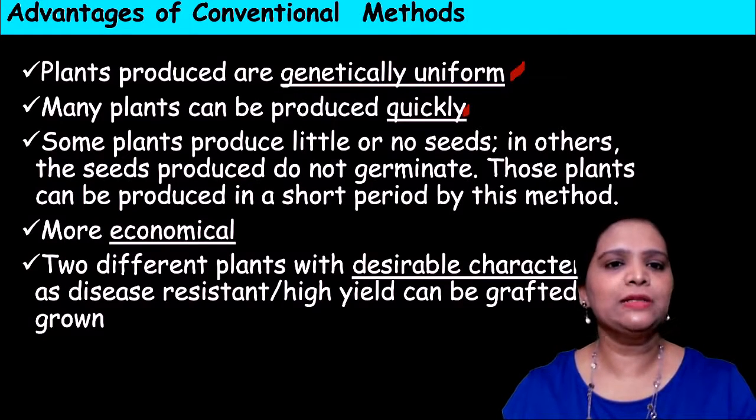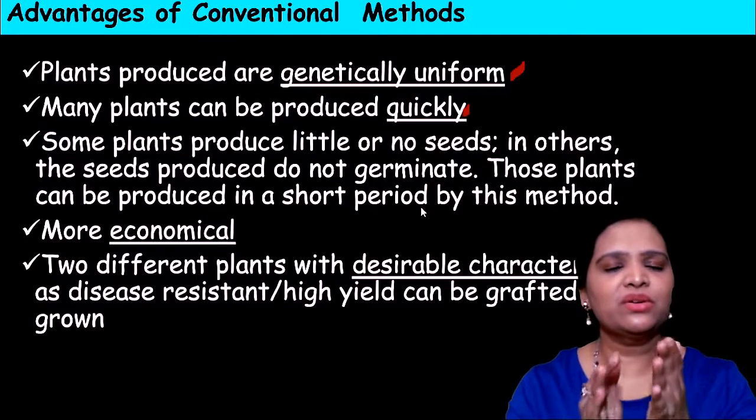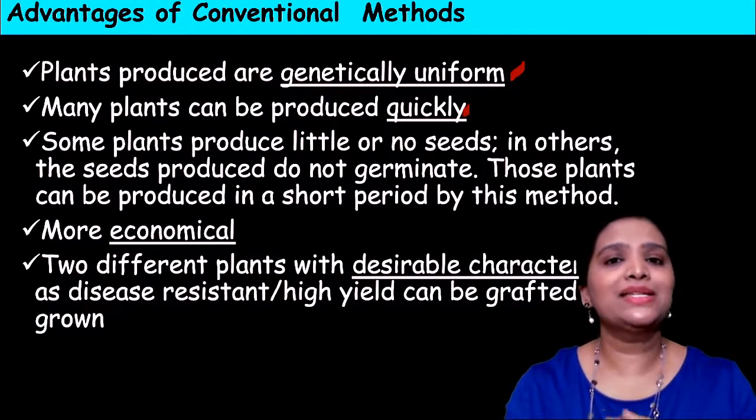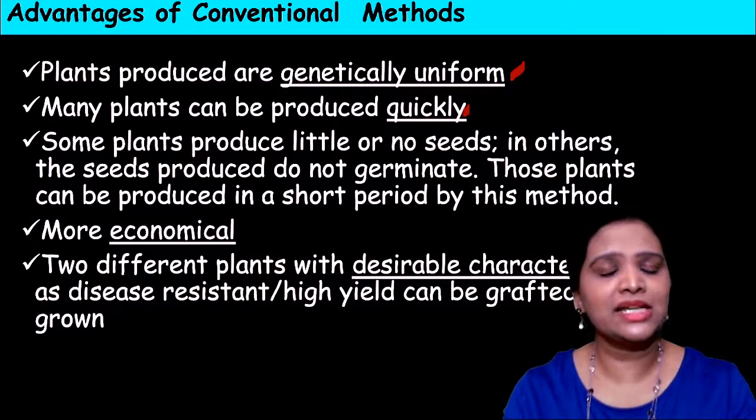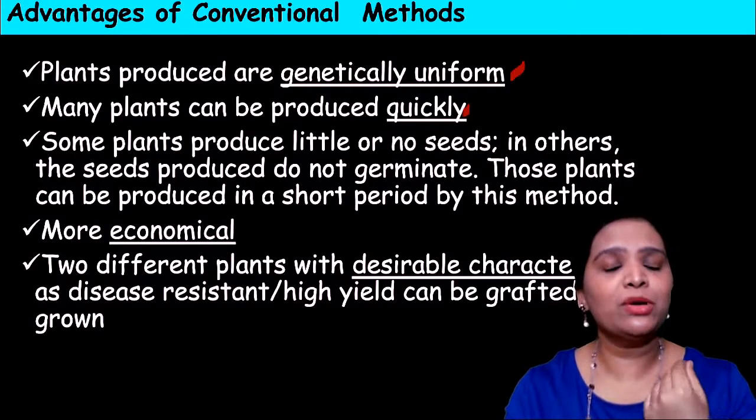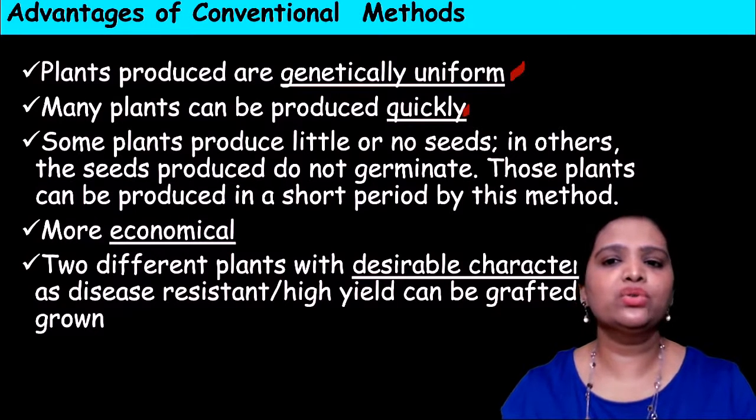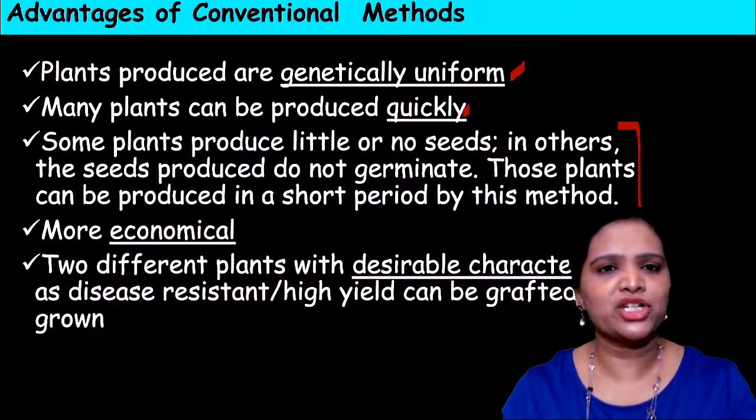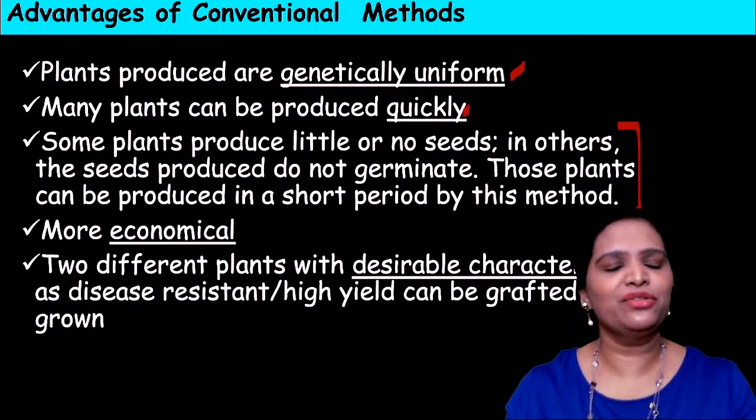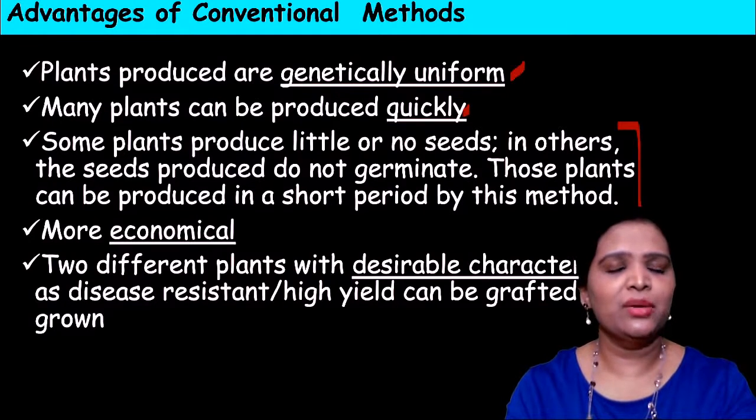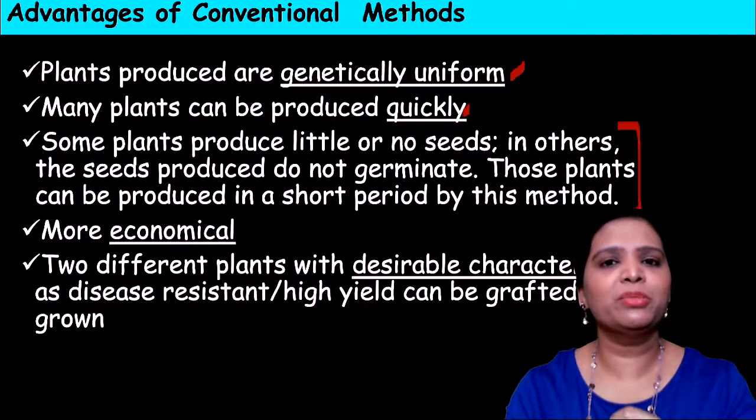Like this, many plant parts can be produced quickly. Also, some plants which have no seeds or little seeds, which are not able to germinate from seeds, we can reproduce by this conventional method of reproduction. Understand? For example, if plants do not naturally produce seeds, they cannot be produced by the sexual method. So we can adopt this asexual method by grafting, cutting, like this.